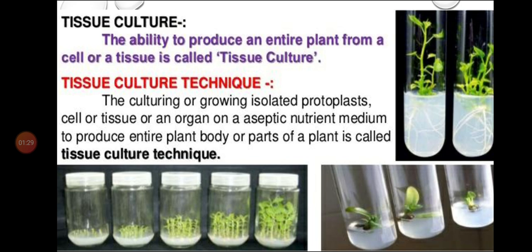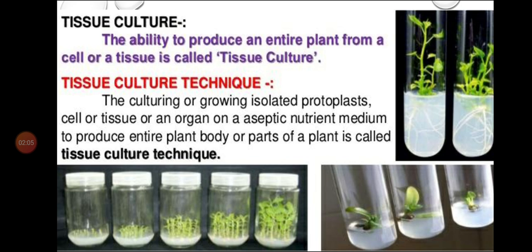And what is this technique of tissue culture? It is the culturing or growing of isolated protoplasts, cells, tissues or an organ on an aseptic nutrient medium to produce an entire plant body or parts of a plant. When I say aseptic controlled conditions, that means conditions of light, humidity, temperature, etc. for achieving the different objectives.